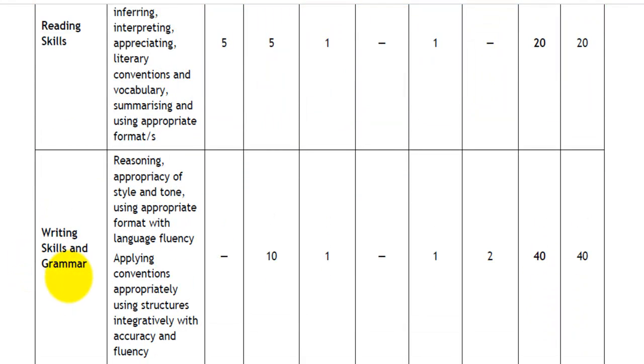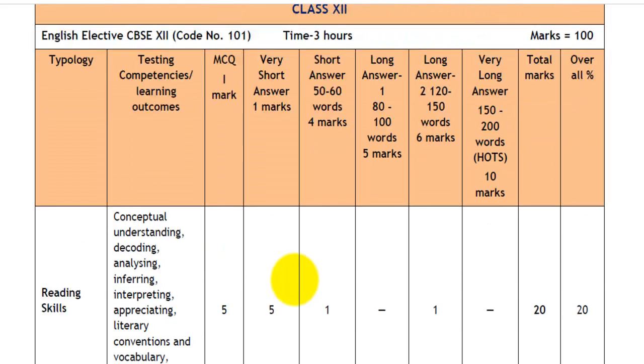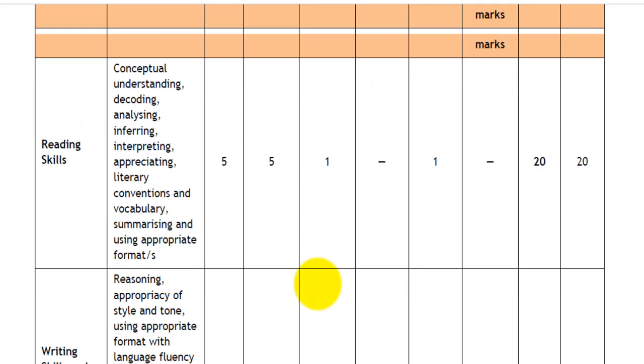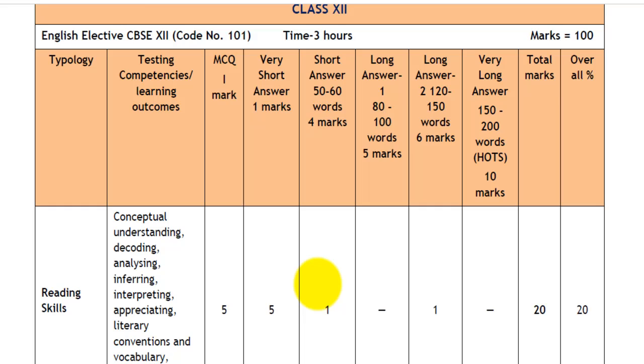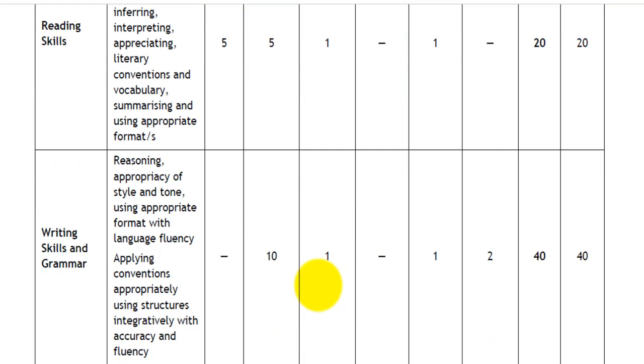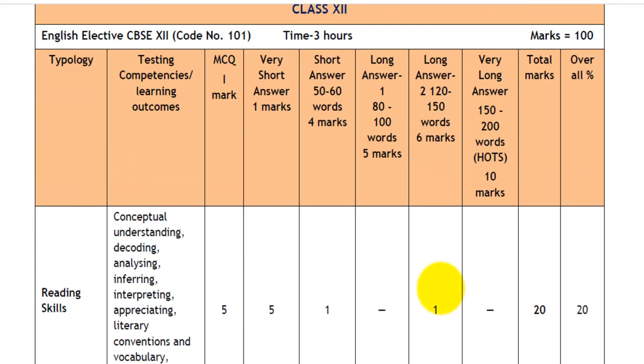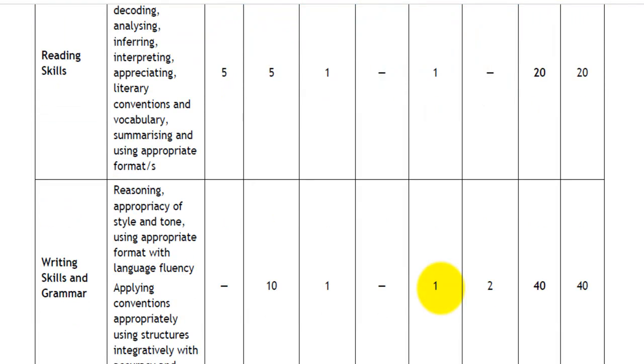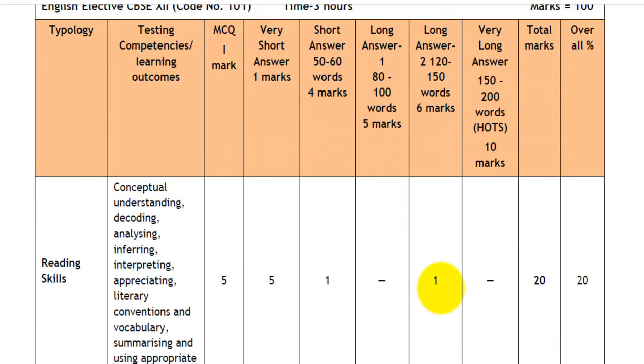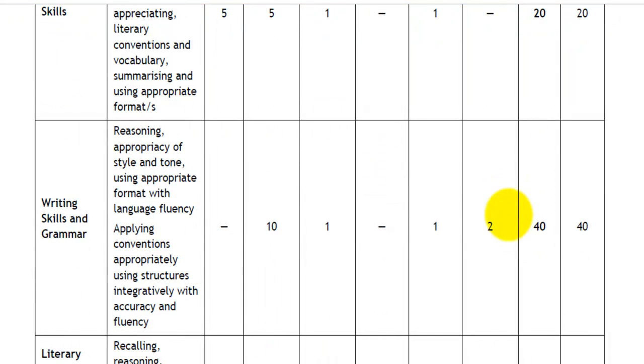Then the writing skills and grammar questions. There will be 10 very short answer 1 mark questions. There will be 1 short answer type of question which is of 4 marks. Another 1 long answer 2 type of question which will be of 6 marks. And then there will be 2 very long answer type of questions which have to be attempted in 150 to 200 words, which carry 10 marks each, and it will total to 40 marks.